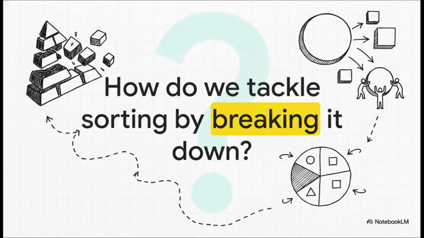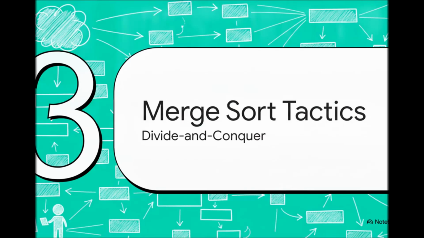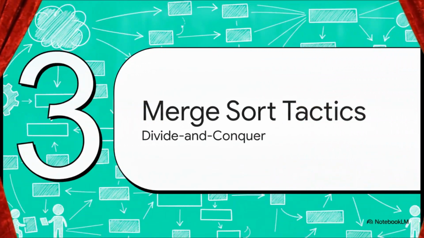But what if building a strict top-down hierarchy just isn't your style? What if you're staring down a monumental task and your first instinct isn't to organize it all at once, but rather to delegate? How can we tackle sorting by breaking the problem down into smaller tasks? That brings us to part 3, merge sort, and the divide and conquer approach.